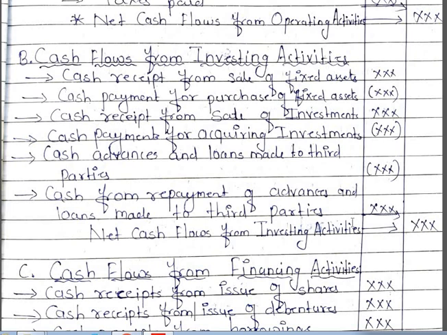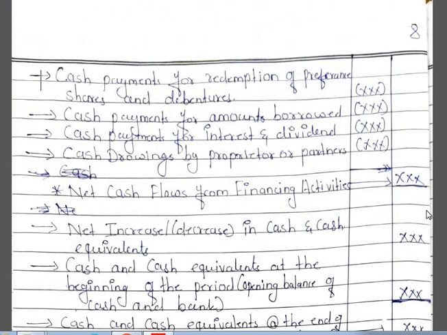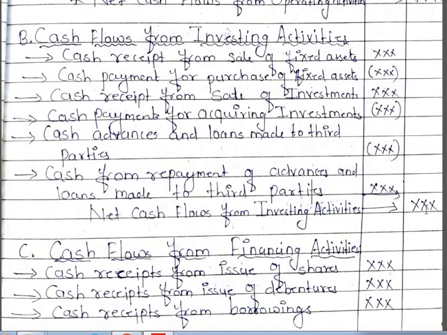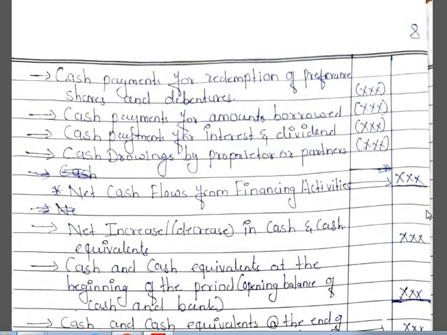is inflow. Okay, so we have to make the total here, and the balance is net cash flows from investing activities. If it is positive, write the plus sign. If it is negative, write the minus sign. Okay, next one is the last one, cash flows from financing activities.